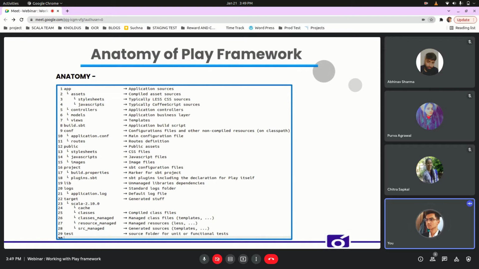The lib directory is optional and contains unmanaged library dependencies. That is, all the jar files you want to manually manage outside the build system. Just drop any jar file here and it will be added to your application classpath. The build declarations are generally found in build.sbt. The project directory contains sbt build definitions like plugins.sbt and build.properties. The target directory contains everything generated by the build system.